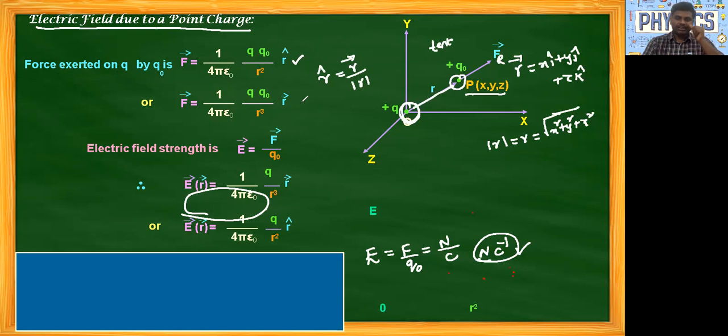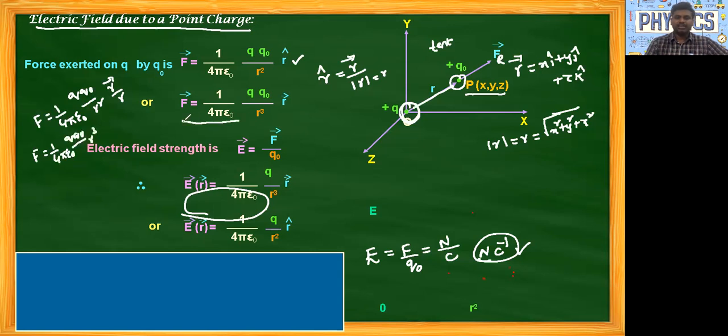Here our force F is equal to 1 by 4 pi epsilon naught Q naught by R square, R cap is R bar by R, because mod R we can also write as R. Then force is equal to 1 by 4 pi epsilon naught Q naught by R cube R bar. That's why here we got the R cube form.